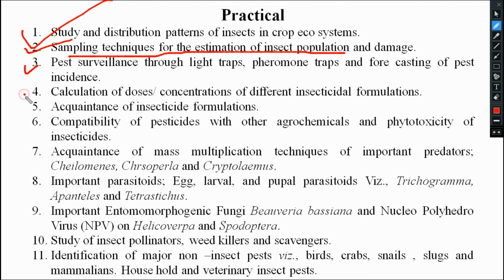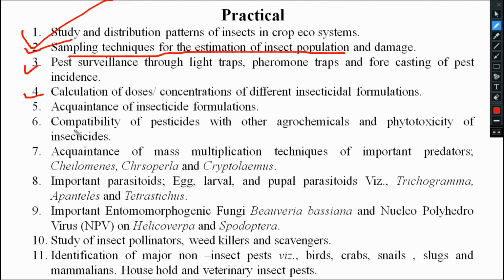Okay. Then coming to the fourth experiment, that is the calculation of dose or concentration of different insecticidal formulations. That means what? You will be given the area on which you have to apply the insecticide. You will have the chemicals, you will have the water. Now the question comes, how much insecticide is to be diluted and how much of this mixture will be applied in the field. Those things we will understand in this calculation of dose or concentration of insecticides.